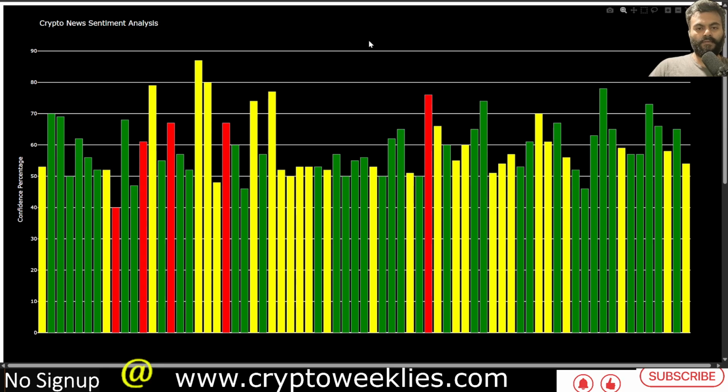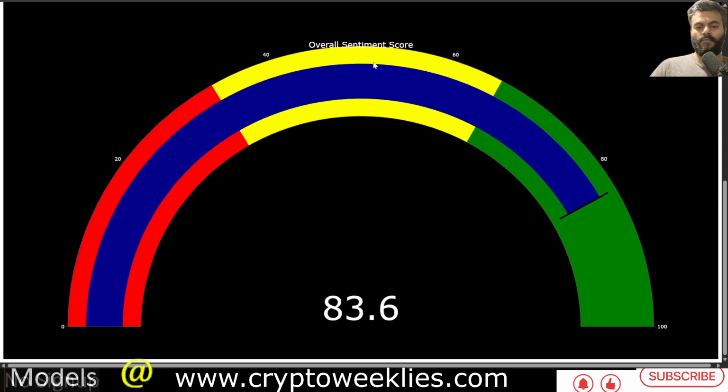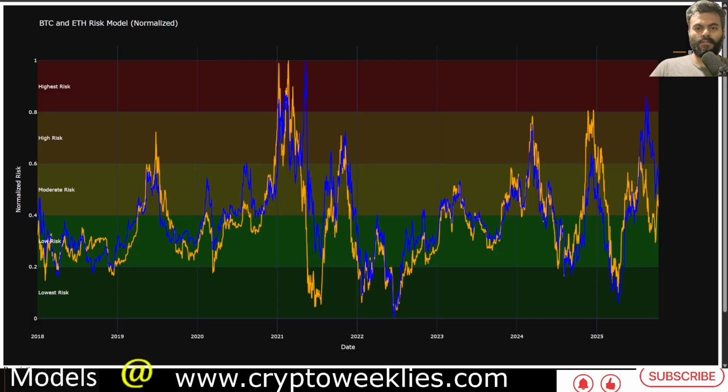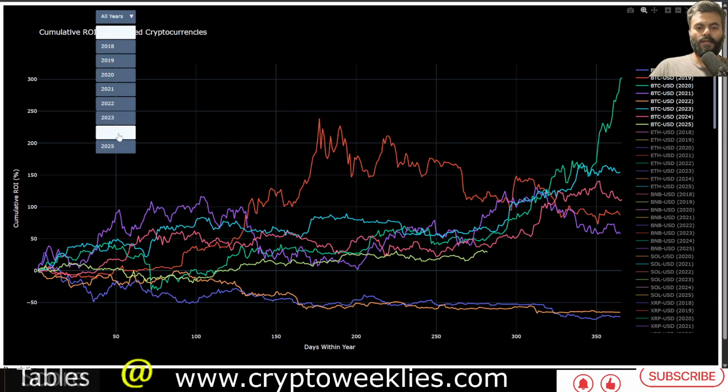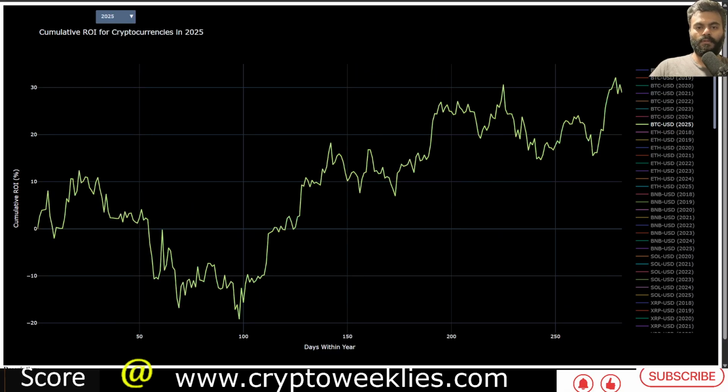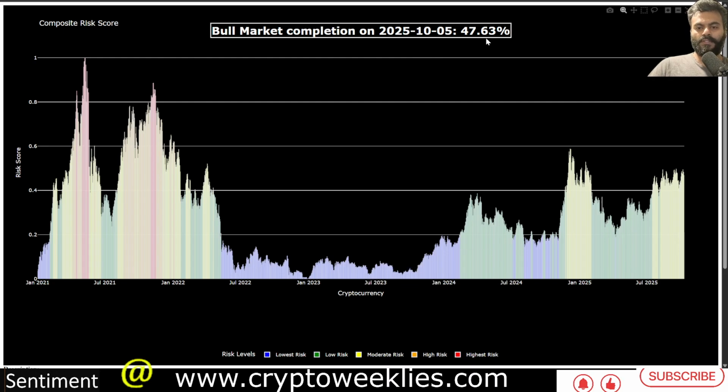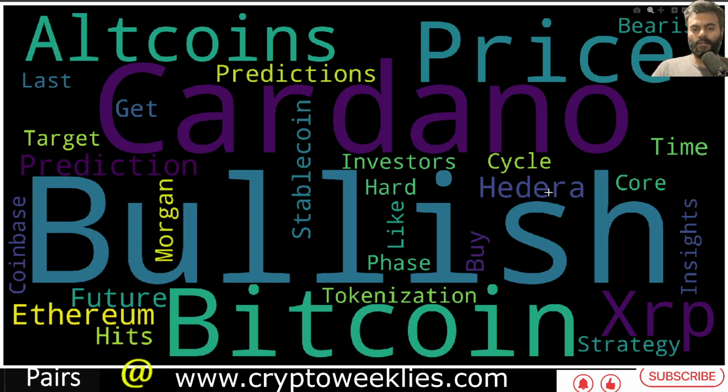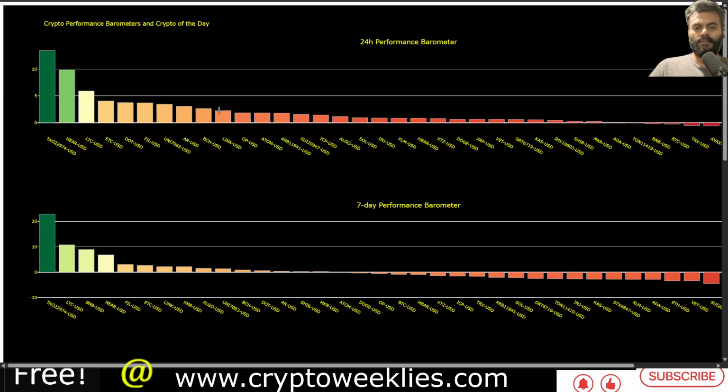They are developed using machine learning models, such as what's the current sentiment using the news TLDR, where are Bitcoin and ETH on their own 20-week risk journey, what's the year-to-date ROI for major cryptos, what's the bull market completion as it relates to the top 100 cryptos on their composite risk score, what are some of the popular narratives in the market, and what are some of the higher performing cryptos in the asset class.